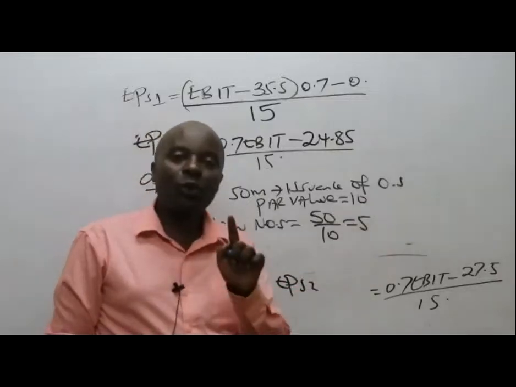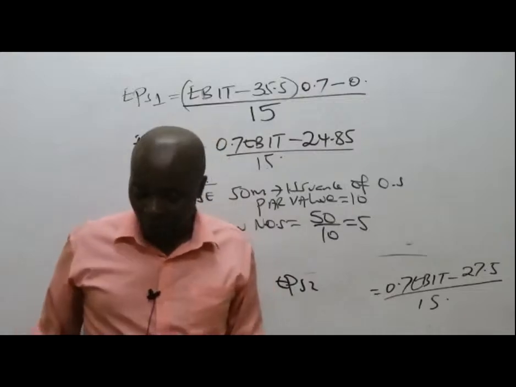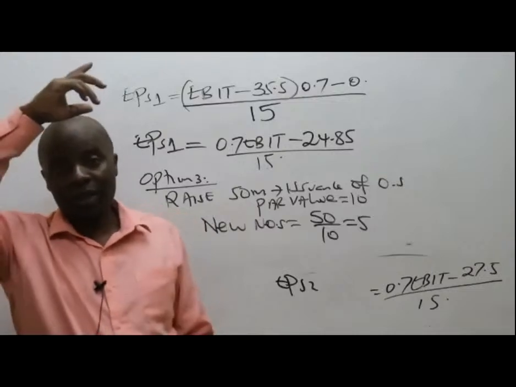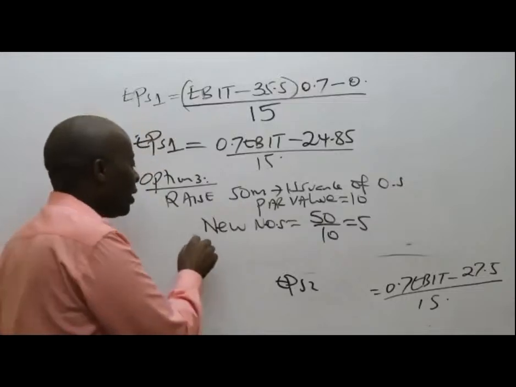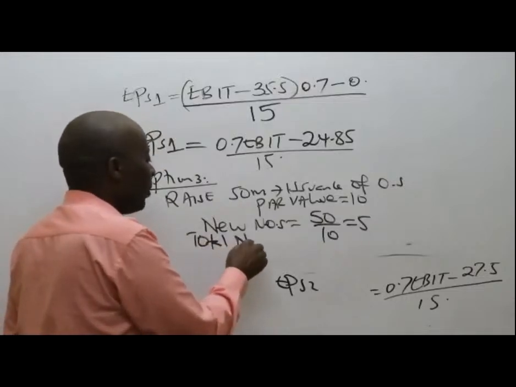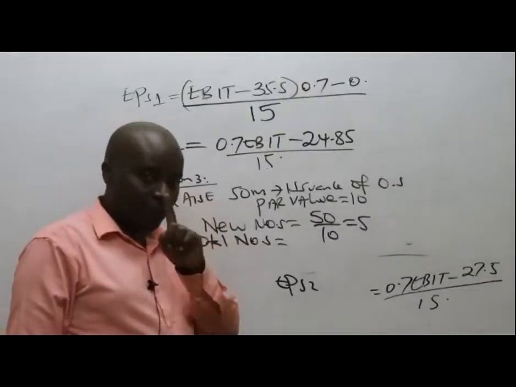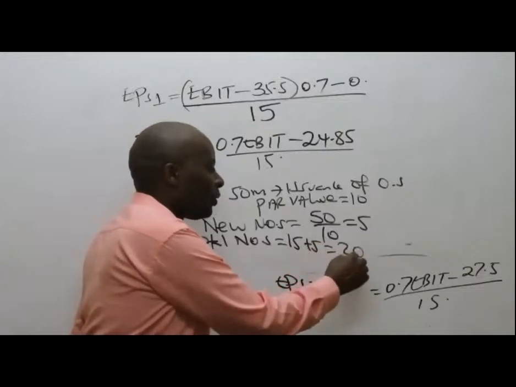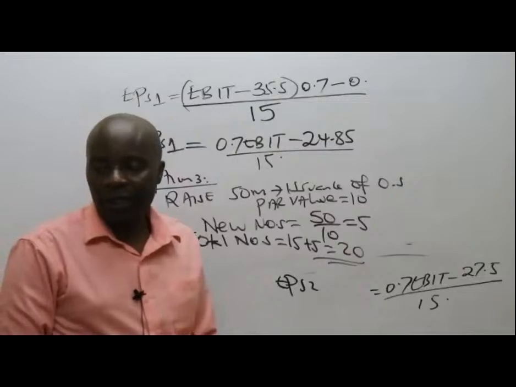But I know the mistake that most students make is to forget straight away that we had other shares, old shares. We had other shares earlier on. So you need to come here and give us the total number of ordinary shares. Remember, the old number of shares was 15. So you take 15 plus 5, which gives me what here, somebody? Which gives me 20.